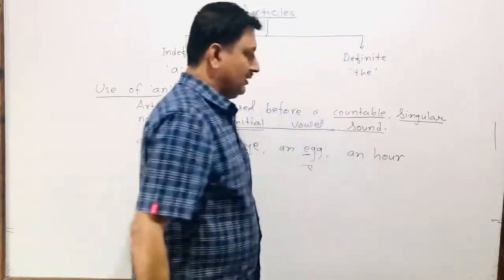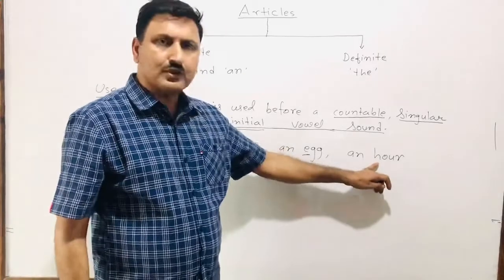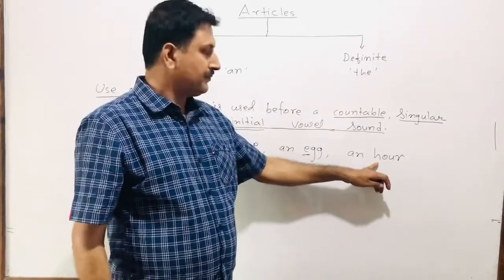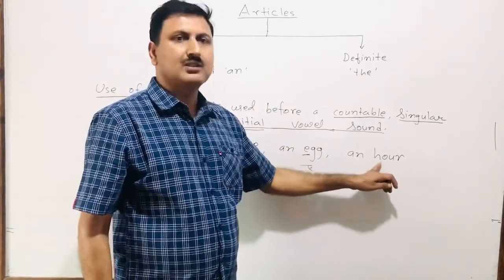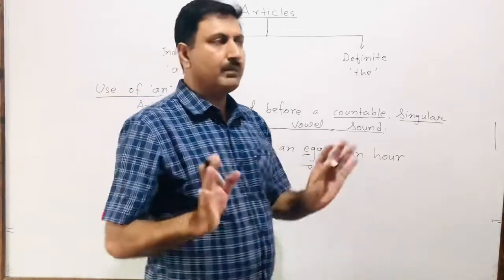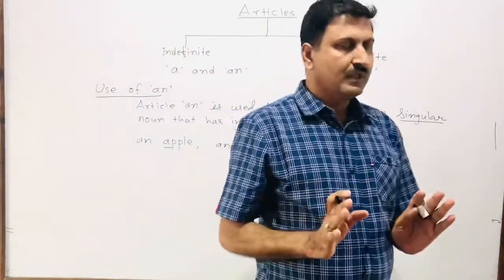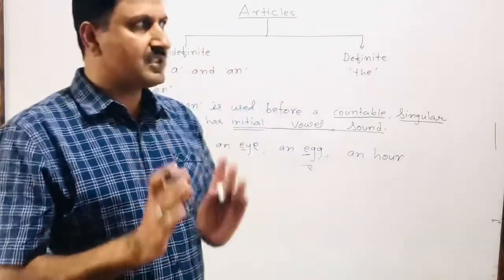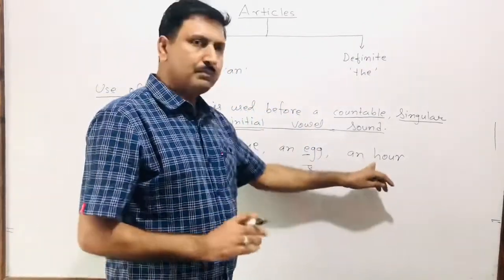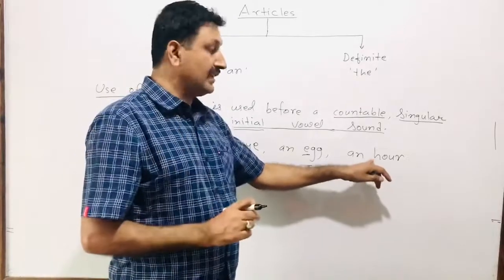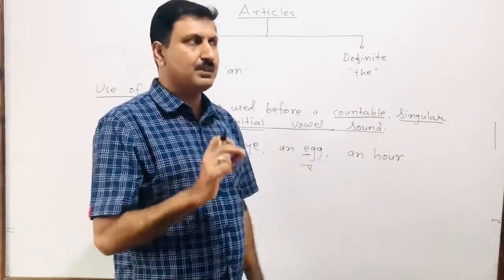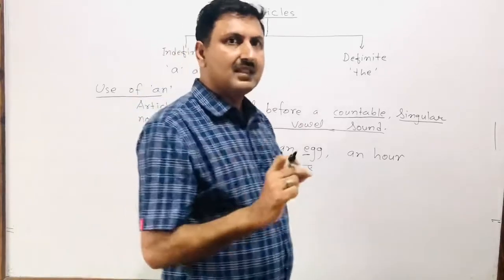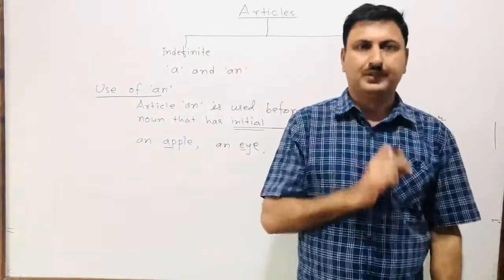An hour. Although there is a consonant letter at the beginning, this is also a vowel sound. Don't be confused: we always check the initial sound of the word, but we never check the initial letter of the word. There is a difference between letter and sound.